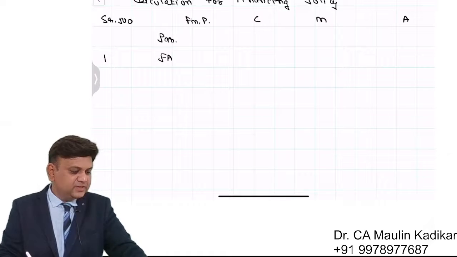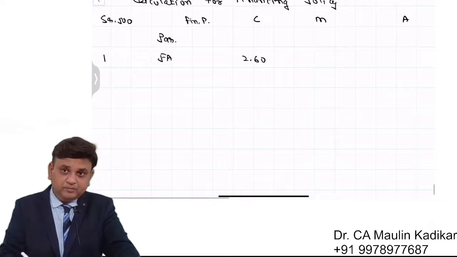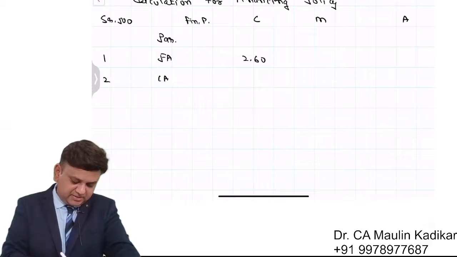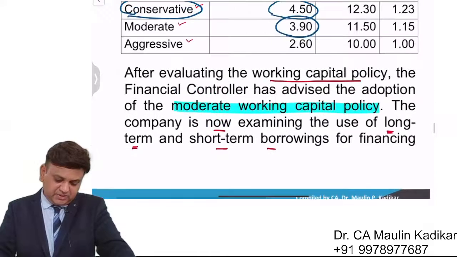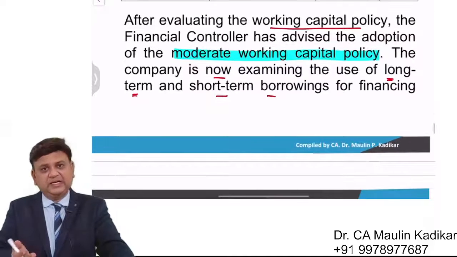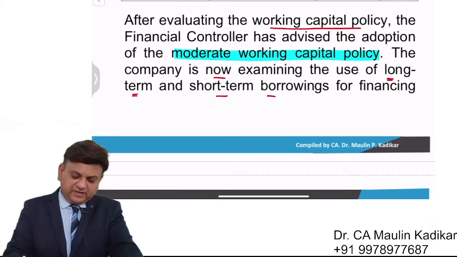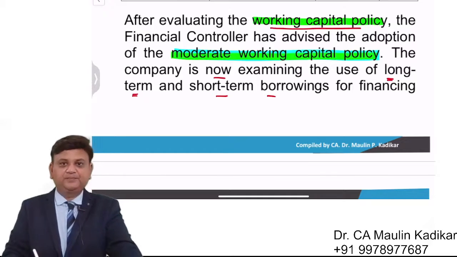The amount of the fixed asset is given to us in the question as 2.6 crore. Then in row number 2, I am writing current assets. The important point of the question is this, wherein a number of times students commit mistakes. After evaluating working capital investment policy, the financial controller has advised the adoption of moderate working capital policy.